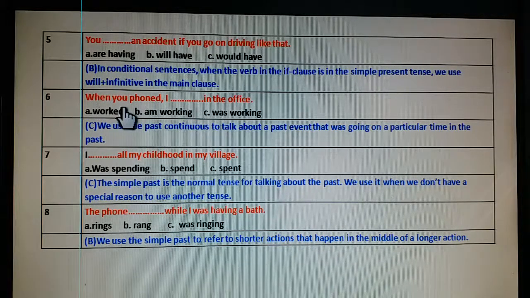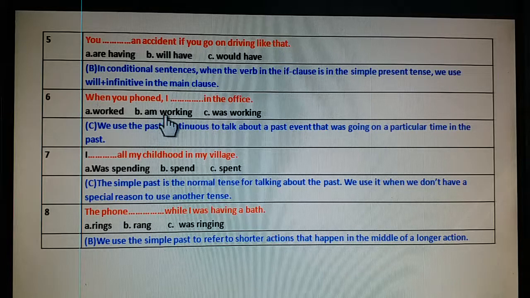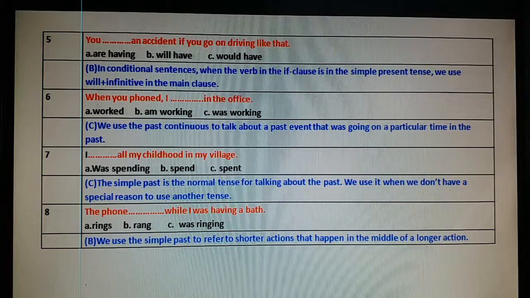When you phone, I was working in the office, not I am working. It's a past tense, so we will use was, not worked. Because at a certain point in the past, I have to say I was working, I was busy in some activity.